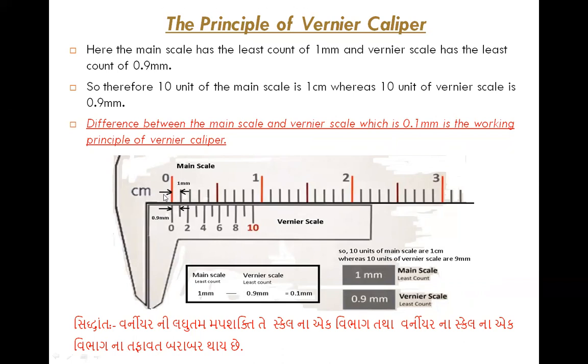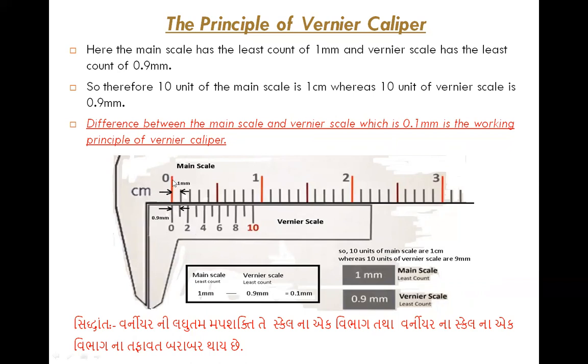Okay, here this is the main scale and this is the vernier scale. There are two scales in the case of a vernier caliper. How this works, we will see in the next lecture, or if possible in this video.